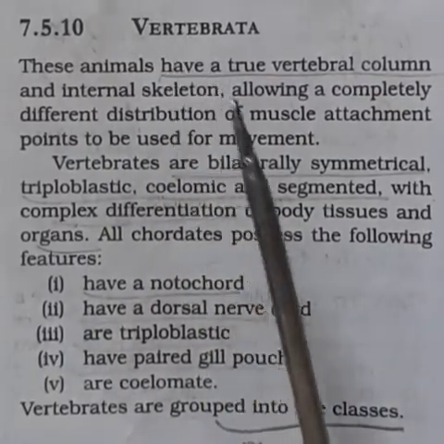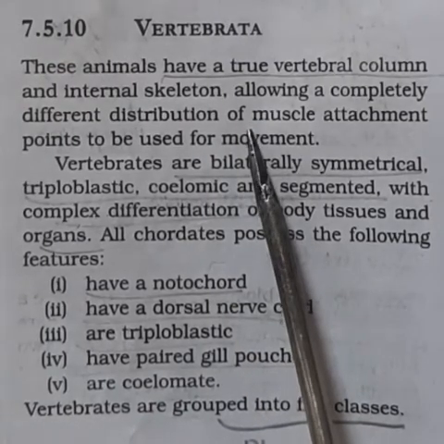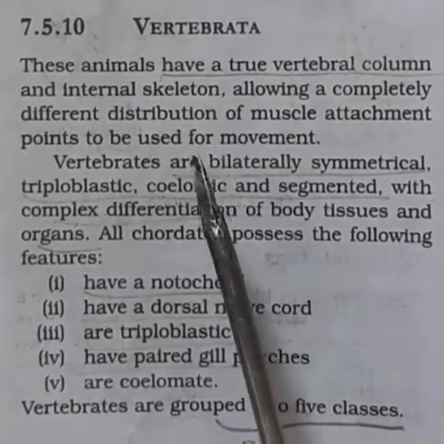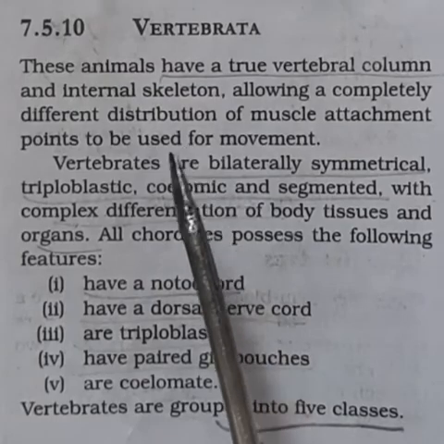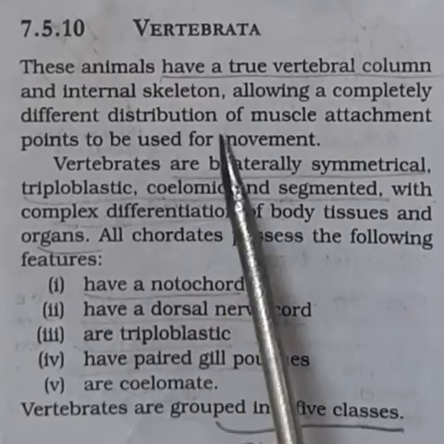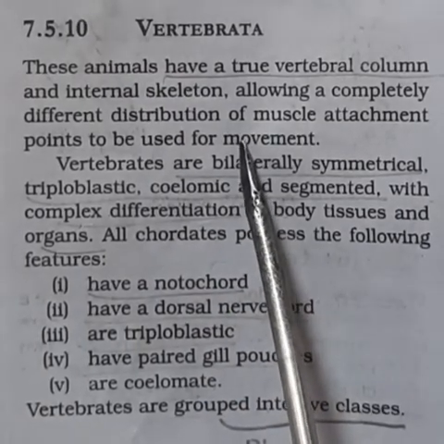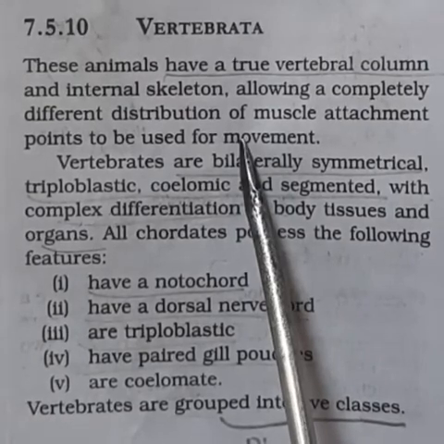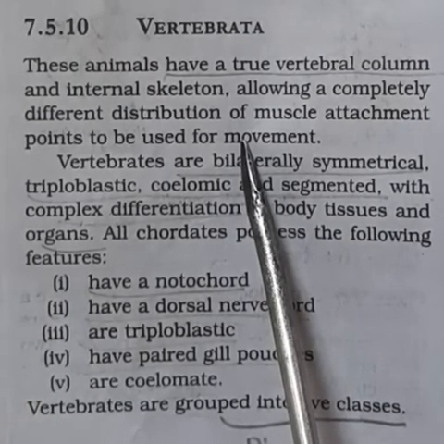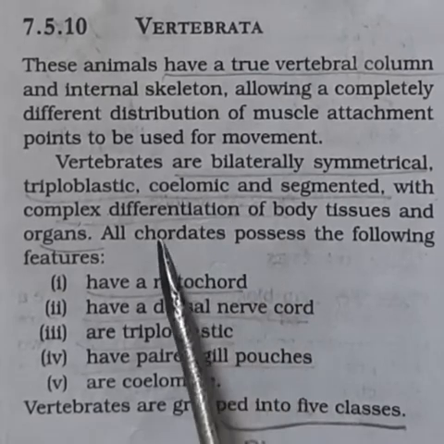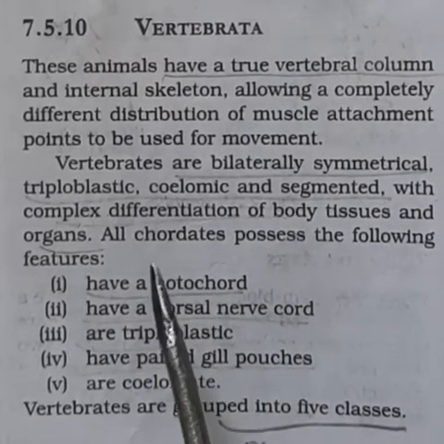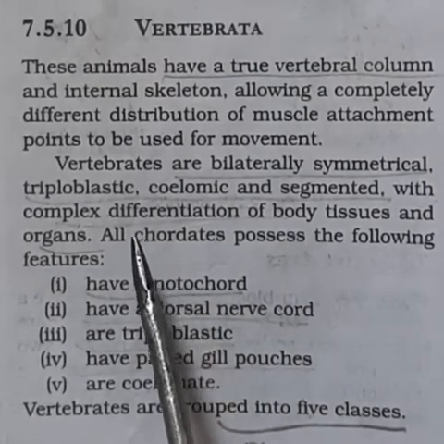Vertebrata. These animals have a true vertebral column and an internal skeleton also, which allows them to get the muscles attached to them at different points, which helps in movement. Vertebrates are bilaterally symmetrical and triploblastic.